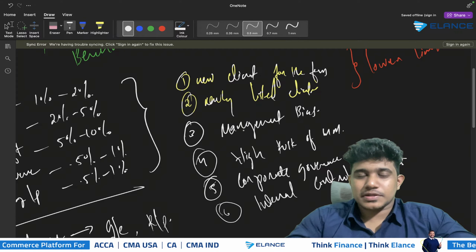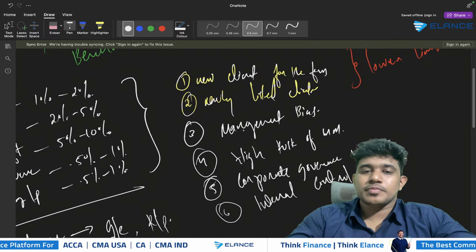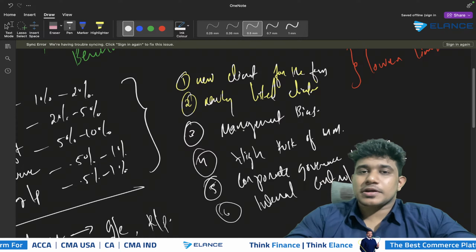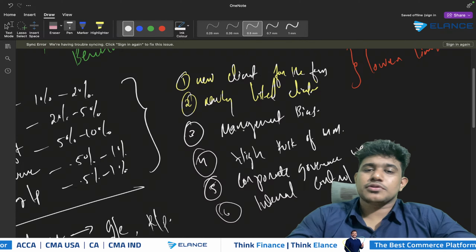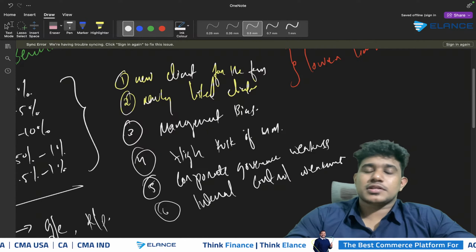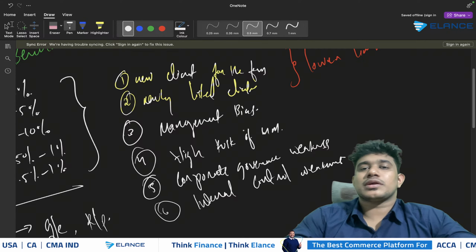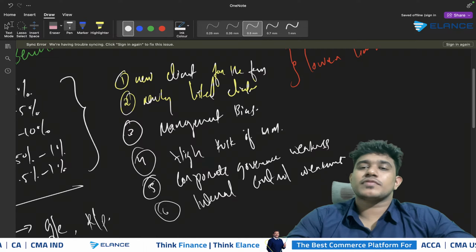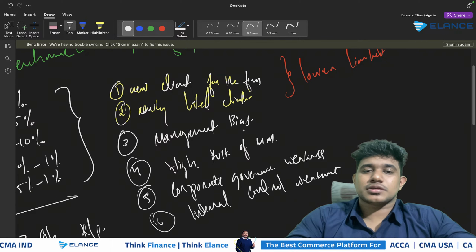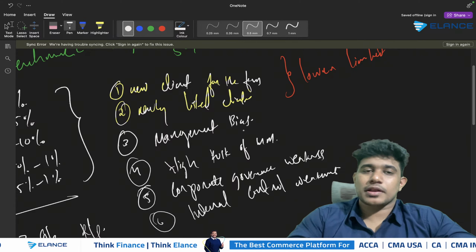When you need to take a decision on whether to go with the lower limit or the upper limit, as we discussed in the last day, you need to consider whether it's a new client for the audit firm, whether it's a newly listed client, and whether there is a possibility of management bias. Then you need to consider whether there is a risk of material misstatements, corporate governance weakness, and internal control weakness. If it's a new client or a newly listed client, in both cases you must always go with the lower limit. However, if it is not a new client or a newly listed client, you can go for other options, like choosing the upper limit.